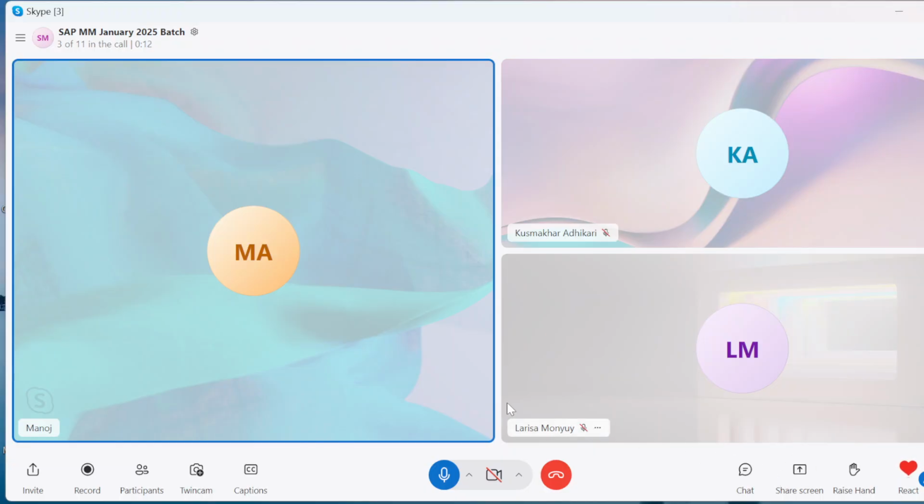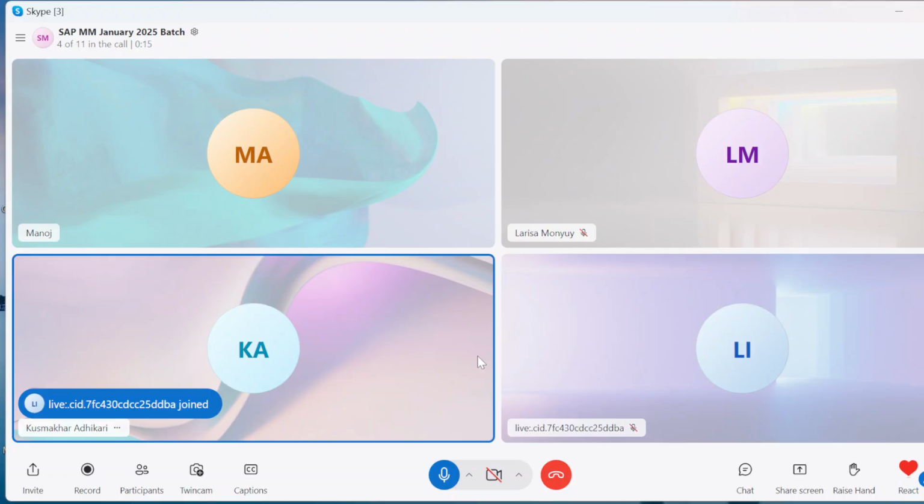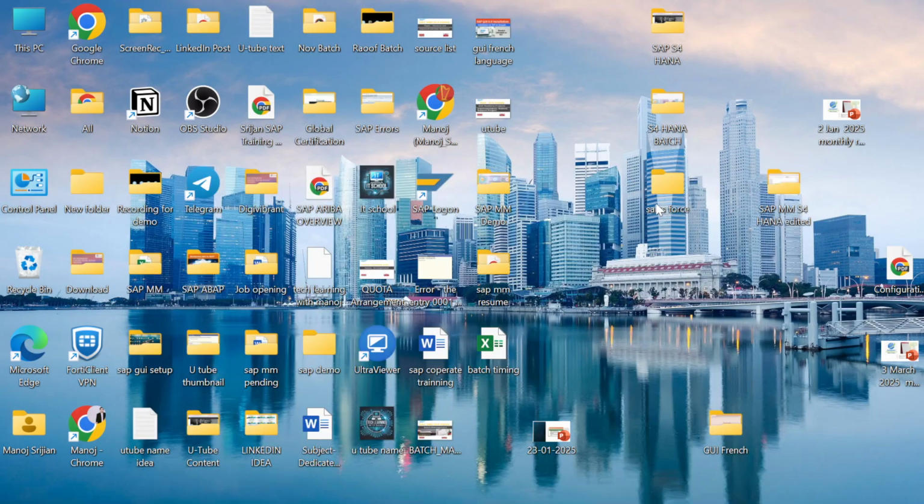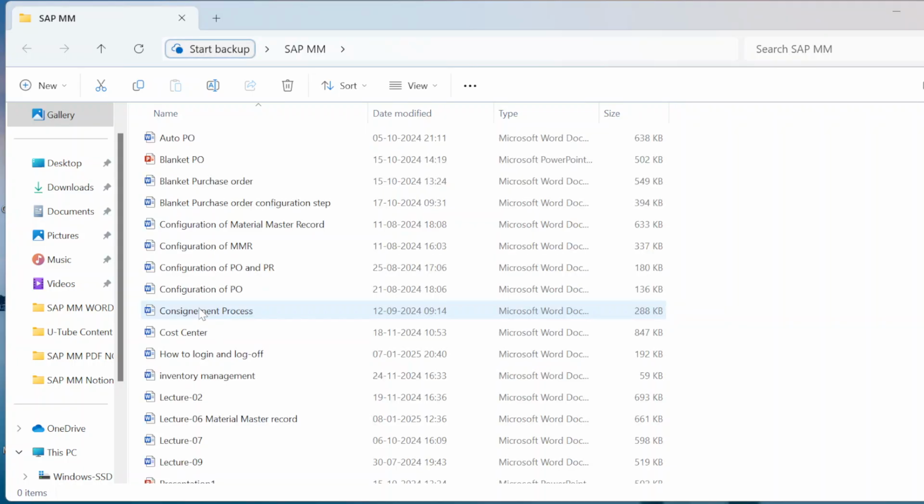Am I audible? Larisha and Kushromukar, am I audible? Yes, sir. Okay. Can you see my screen? Is that visible? Your window is showing only, sir. Yeah, desktop screen is showing. Which desktop screen? Yeah, desktop you can see now. Can you see that notes? Yes, sir. Okay, perfect.